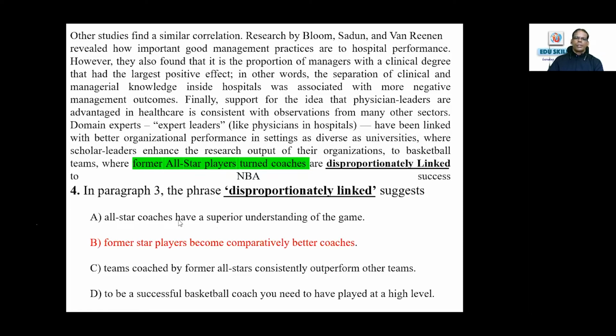And other options: all-star coaches have a superior understanding of the game. It doesn't speak of superior understanding. Teams coached by former all-stars consistently outperform other teams. Nothing speaks about other teams. And to be a successful basketball coach, you need to have played at a high level. It doesn't say anything that you have to play at a high level. So ultimately, actually there is no requirement of elimination over here because the things will be clear.